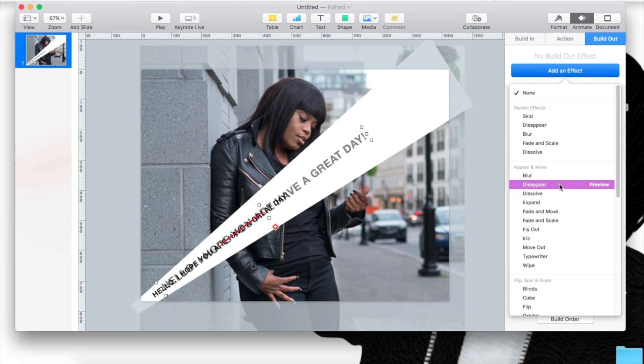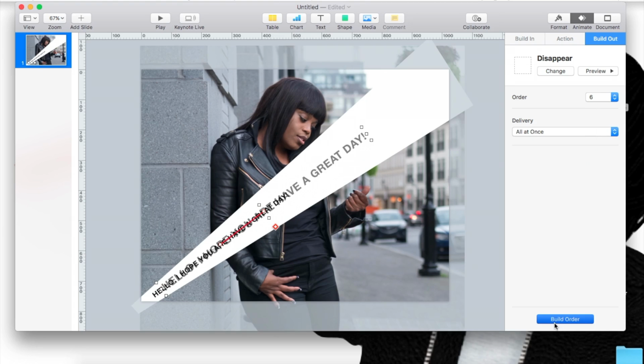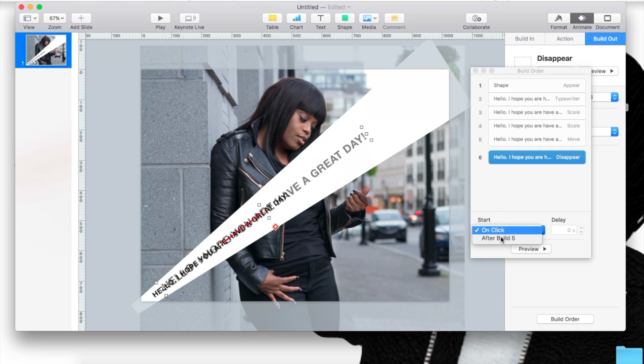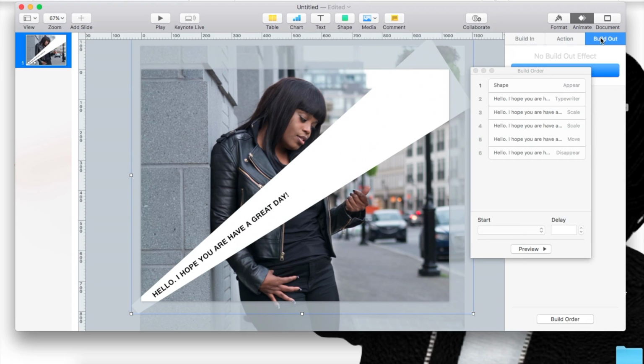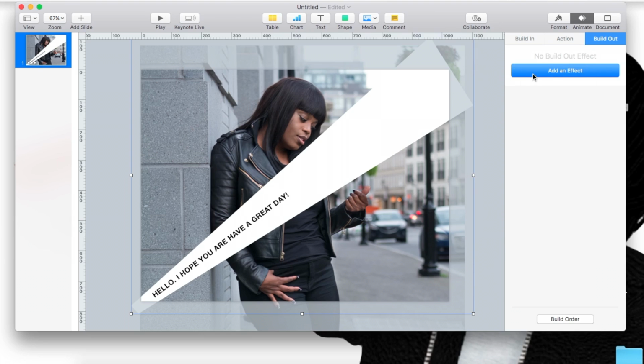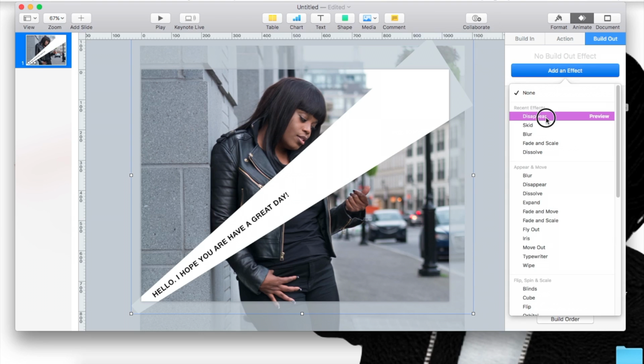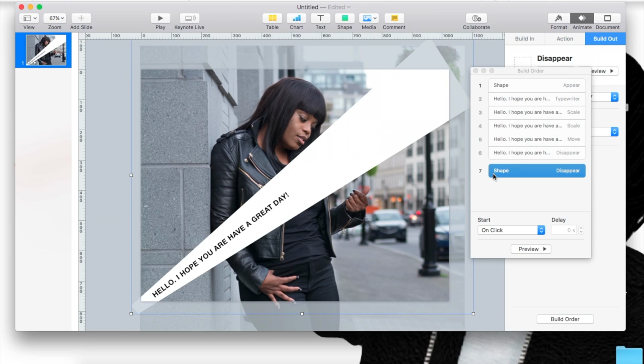Let's make it disappear. And we're going to add the builds, and then we're going to go back to the shape, and then we're just going to not add an action, and we're going to make it disappear with the last one. So it's going to disappear with the build 6.